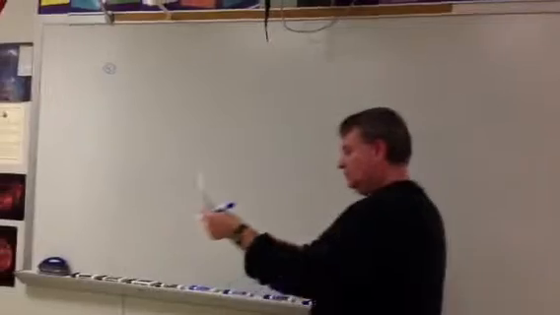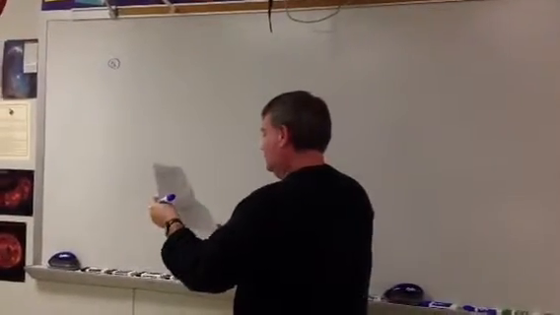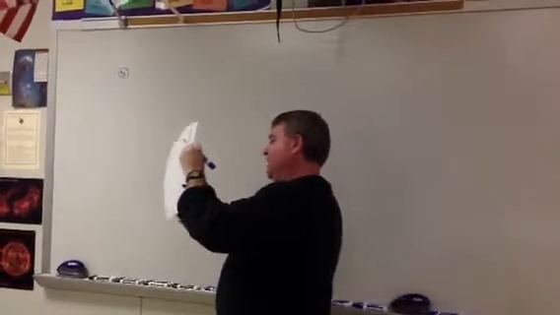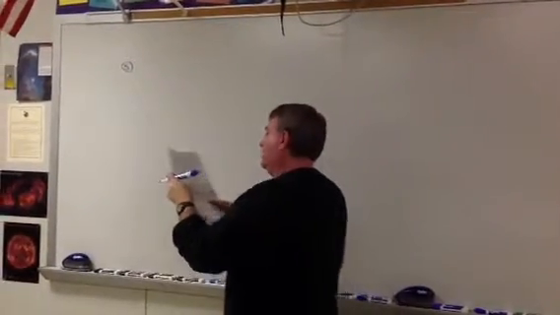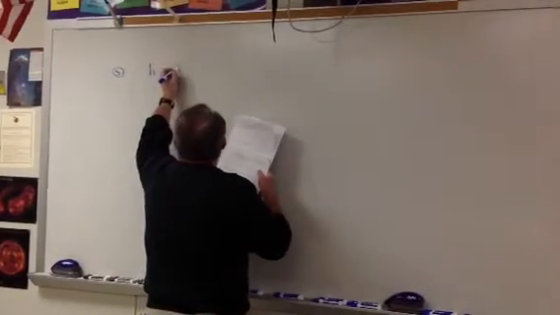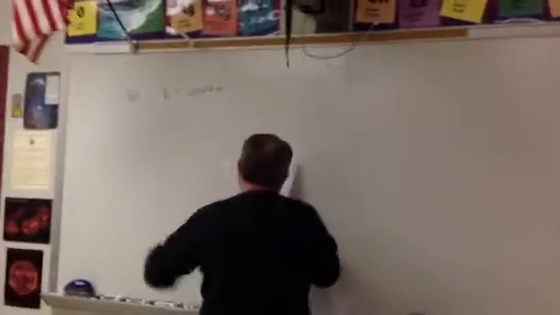All right, let's look at number 5. We have a depth of 2,000 meters under the ocean. A depth is given by H. That's 2,000 meters.